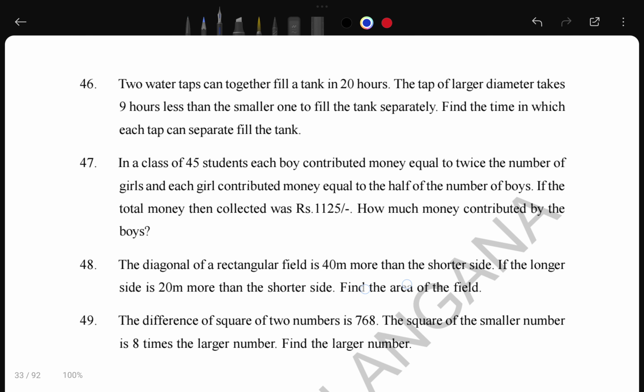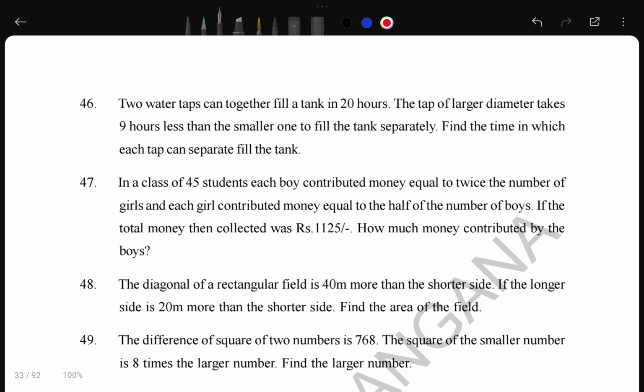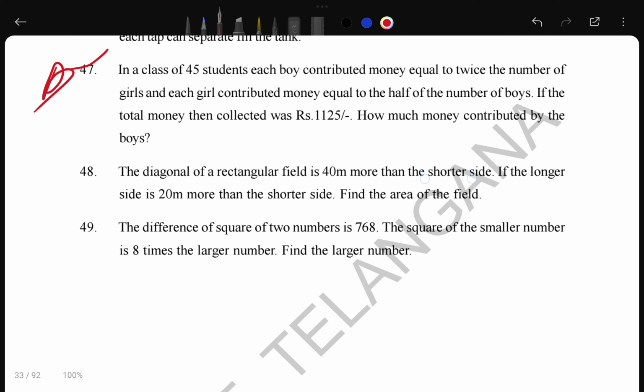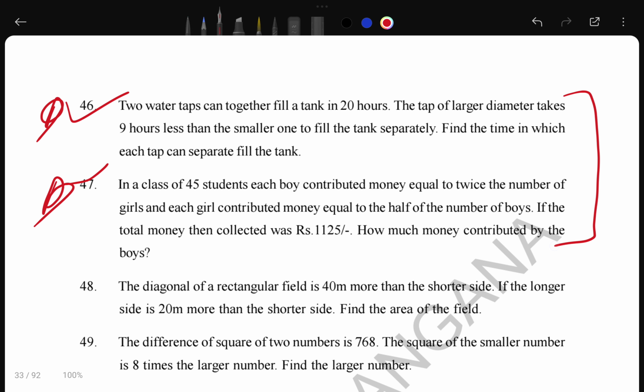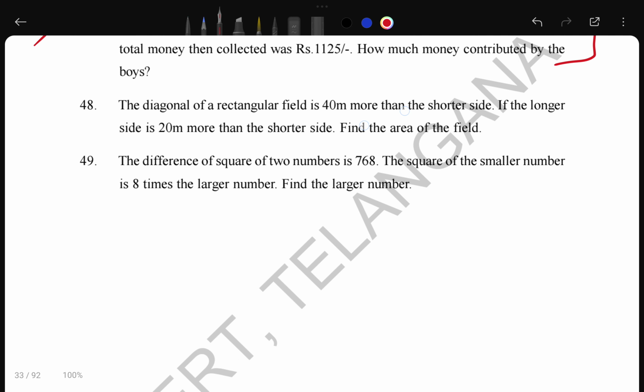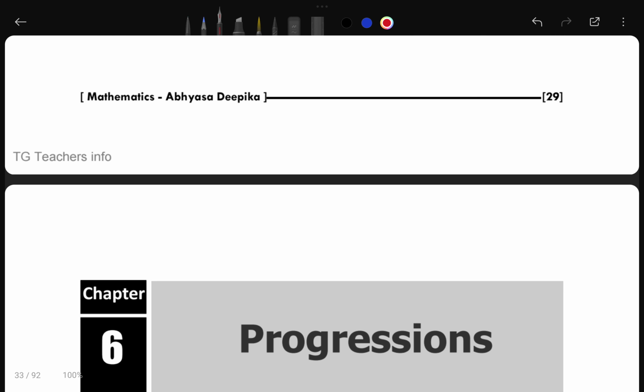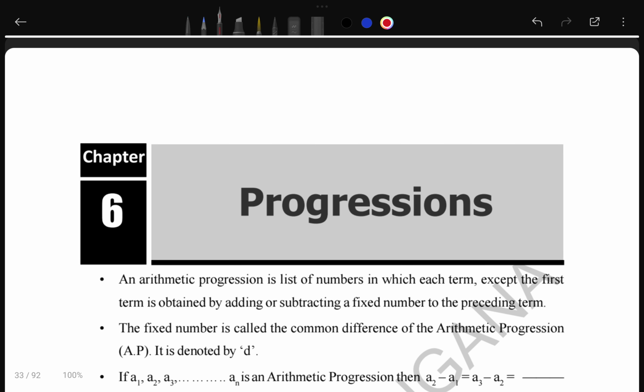So now this is the next one given. In this one 14 was important, this is important. So these 2 questions are important, read these 2 questions very clearly, because they have chances to come in your 4 marks or 7 marks, so just practice these questions. I hope this is clear to you, and in the next video I will tell you the important questions of our chapter 6, Progressions.